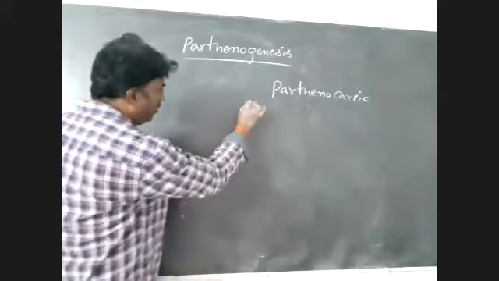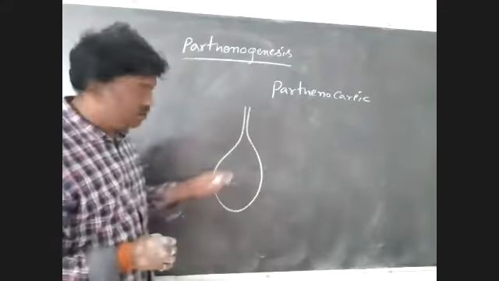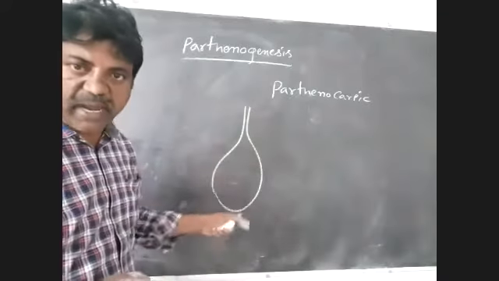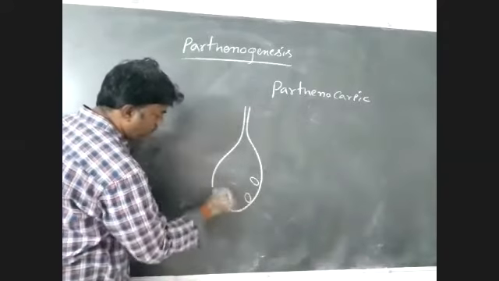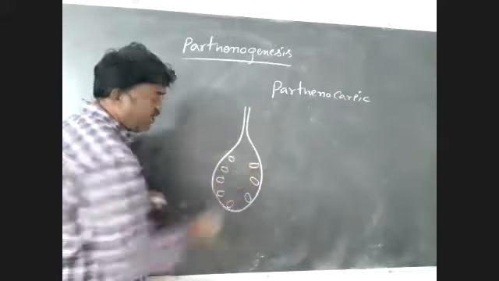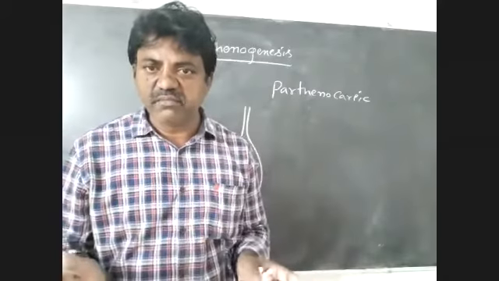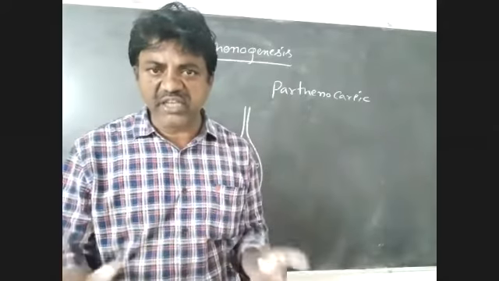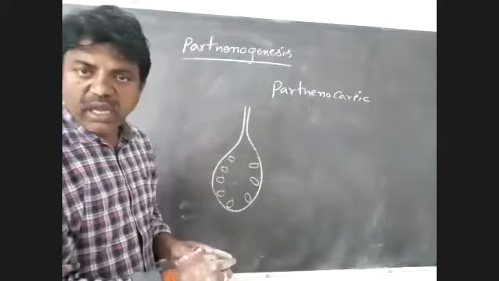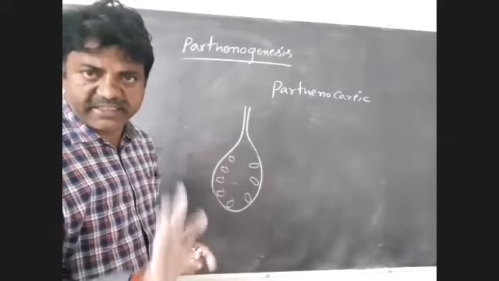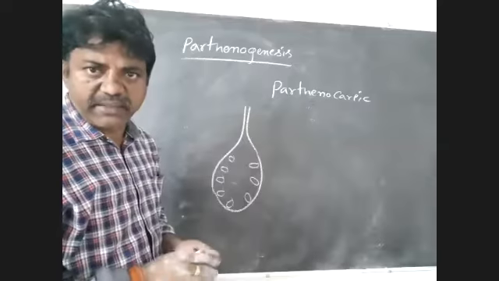For example, this is a gynoecium in flowering plants. These are ovules. Generally, after the completion of fertilization, the ovary develops into fruit and ovules develop into seeds, which is quite natural in flowering plants.